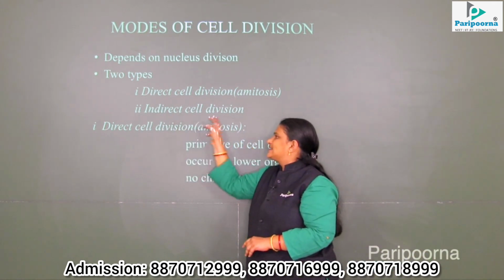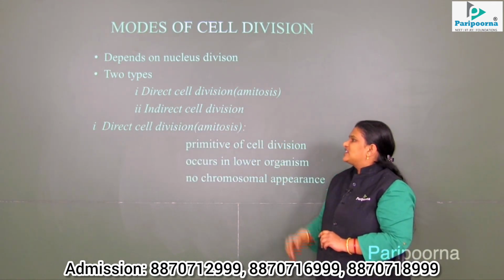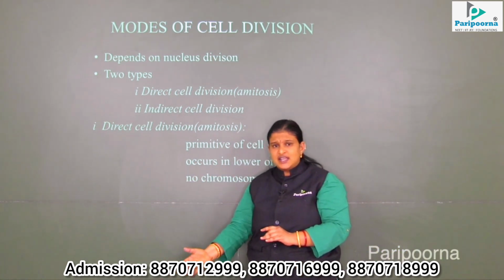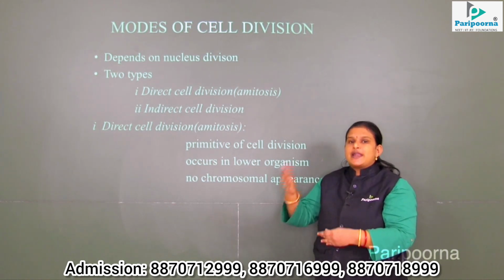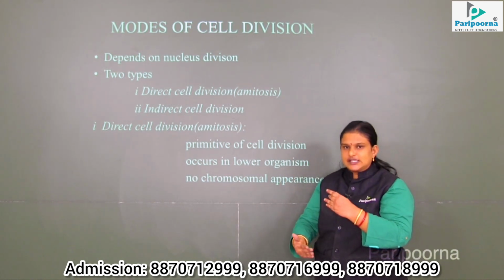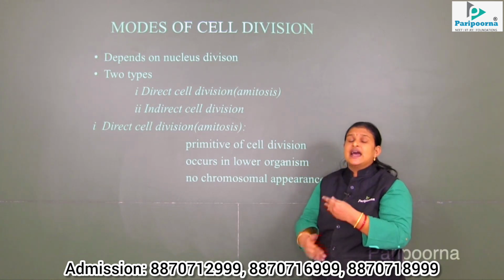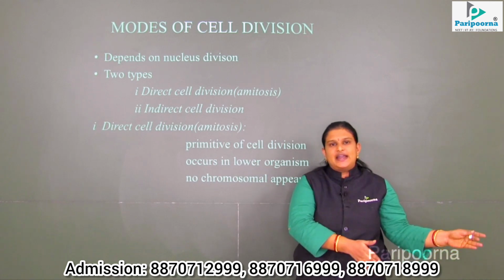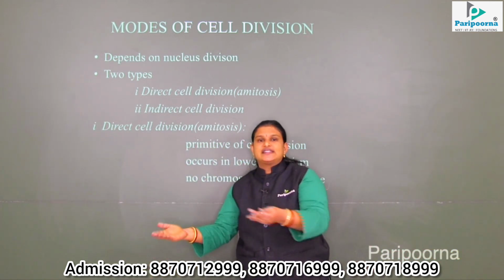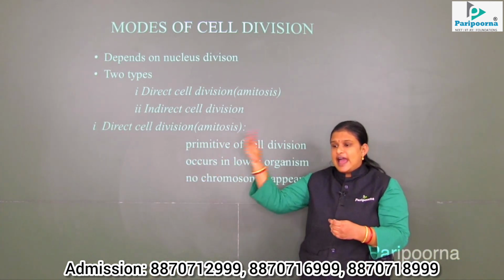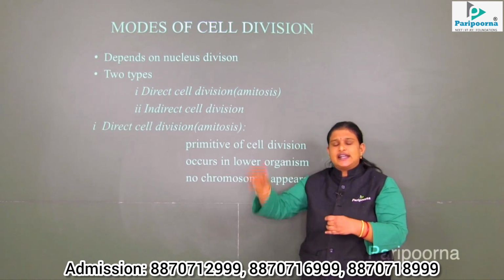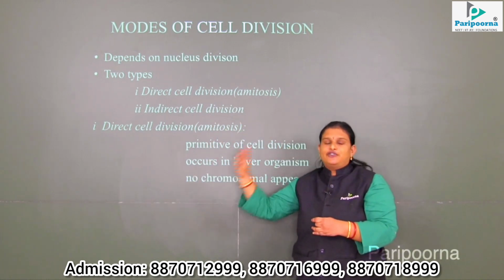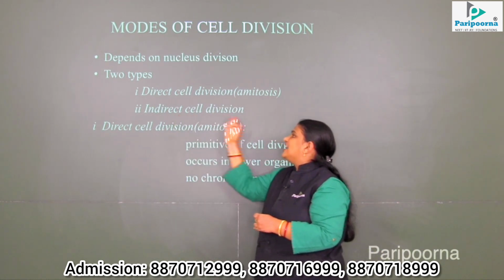Then what is indirect cell division? The name itself says that although the parental cell divides into daughter cells, there are many processes such as replication, the mitotic phase, the growth phase or the synthesis phase, through which the information from one particular parent is carried to the children. For example, if we take a human being, we can have many similar characters that have been carried from our father, mother, or the grandfather or grandmother. That is possible with the help of indirect cell division.